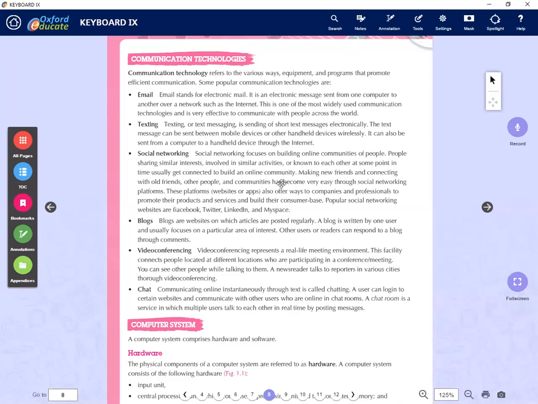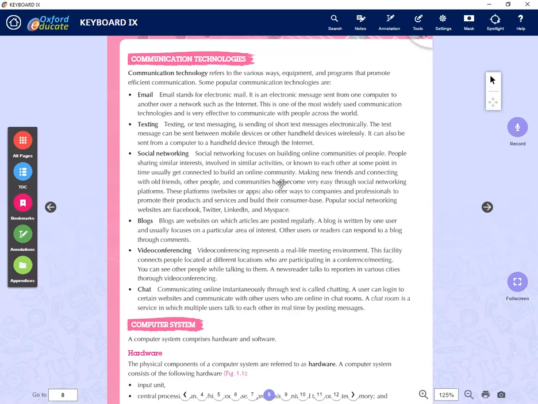The next one is texting. Texting is sending a short text message electronically. If you look at your mobile phones, we have chat programs, and we are mostly using texting. If you want to send a message to someone, like, I am unable to come to report this day, you can text. So that's texting. And the very next one is social networking.